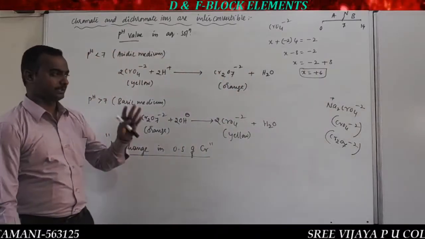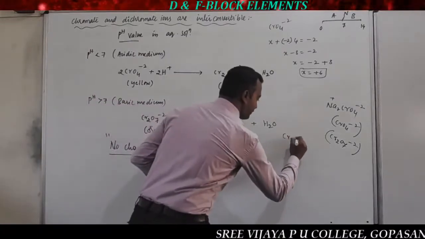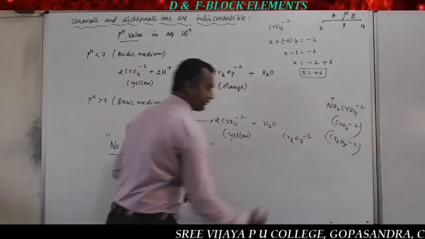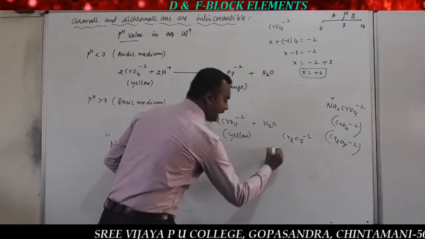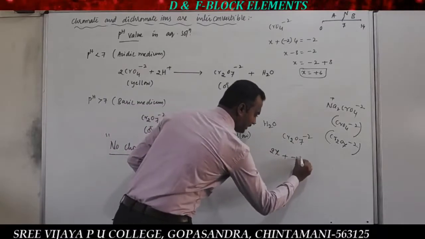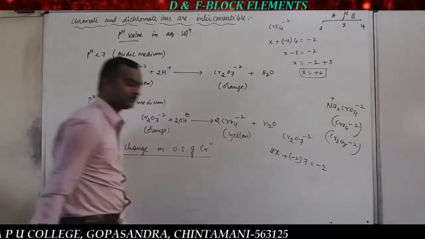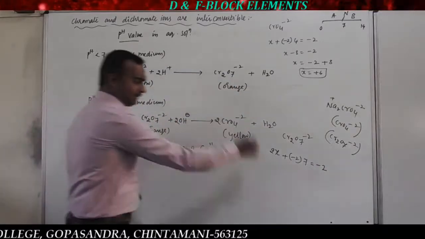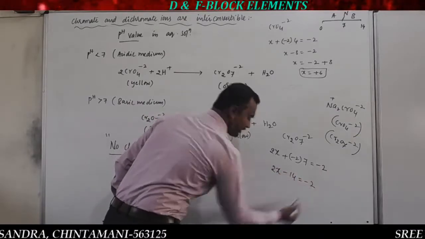When you calculate the oxidation state of chromium in dichromate, that is Cr2O7 2-, let x be the oxidation state of chromium, and since there are 2, take 2x, plus oxygen minus 2 into 7, equal to the charge on the ion, that is minus 2. Simplifying, 2x minus 14 is equal to minus 2.